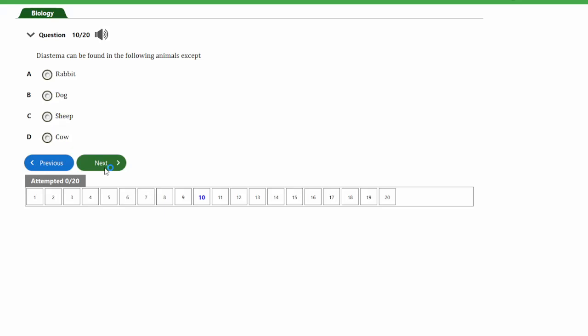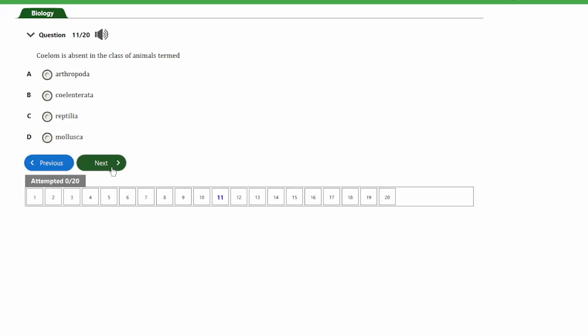The space you have in the absence of the canine teeth is the diastema, and the animals which possess this space and have absence of the canine teeth are the herbivores. So guys, if you check all the options here, the animal that is not a herbivore here is the dog, and that's option B. So guys, the correct answer to this question is option B. So let's look at the next question.